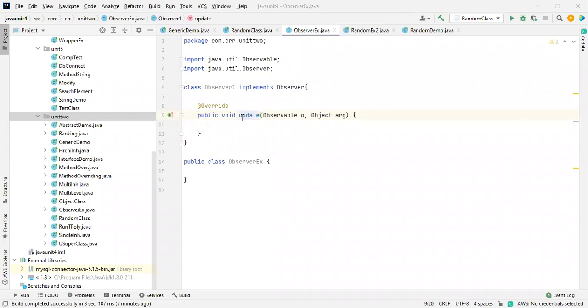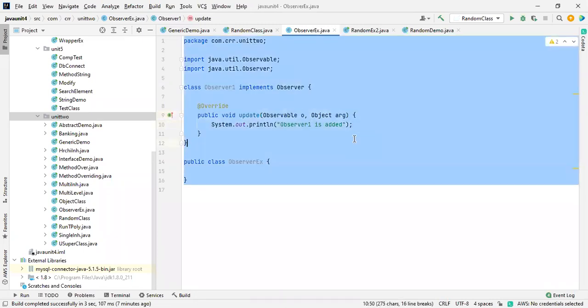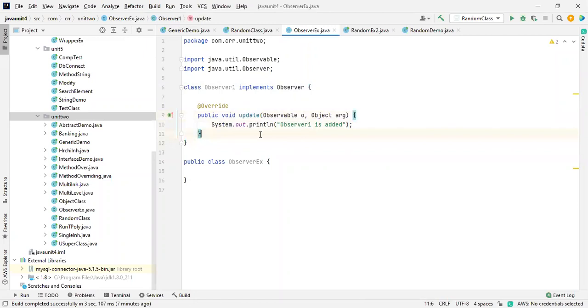So here directly I'll put System.out.println. Okay, we make it a line, and now I'm going to take one more class, the one being observed. Observer is an interface, and there is one more thing, which is Observable. I'm going to discuss that one also. A class which is being observed. Make it observable. Okay, so how to use a class? Extends keyword.